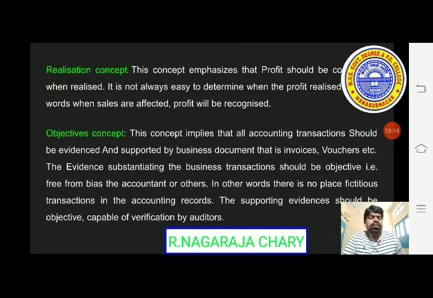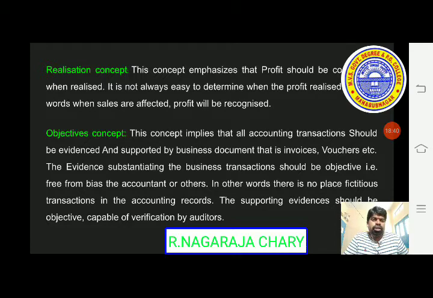The evidence substantiating the business transactions should be objective, that is, free from the bias of the accountant or others. In other words, we can say there is no place for fictitious transactions in the accounting records. The supporting evidence should be objective, capable of verification by auditors.